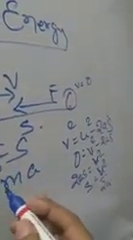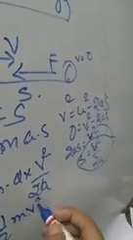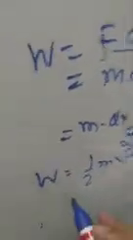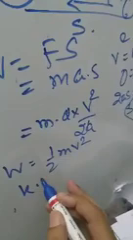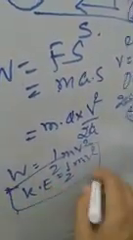Now work done is equal to force into displacement. Force is m into a, and for s you substitute v square by 2a, which you have obtained here. So a cancels. Work done is equal to half m v square, and the work done in stopping the body by applying the force is a measure of kinetic energy. So K is equal to half m v square. This is the expression for kinetic energy.